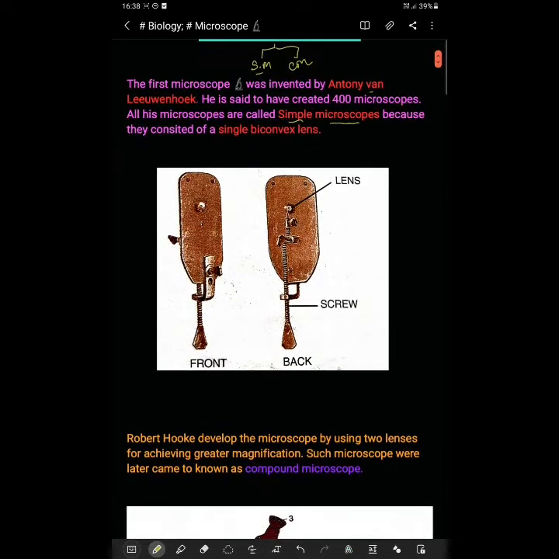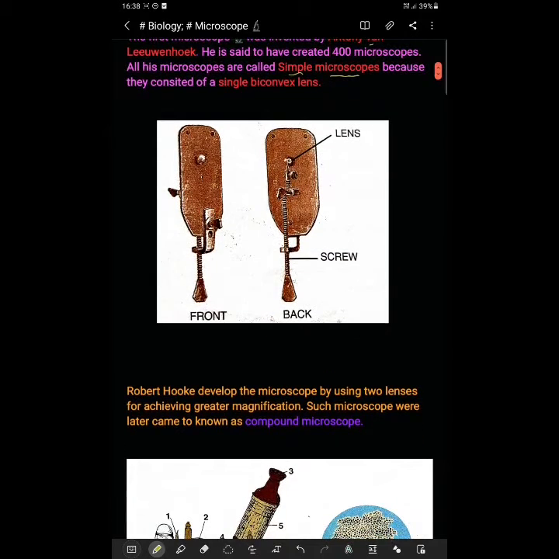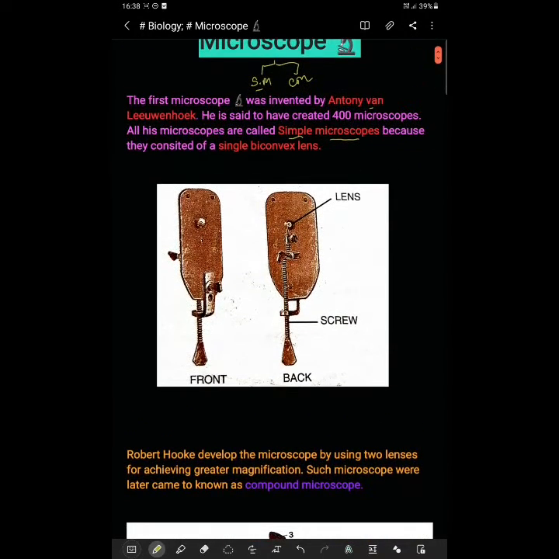So you can see this is the type of microscope which was created by Antony van Leeuwenhoek. Here you can see just a simple model of it, and in this microscope the eye was kept close to the lens, okay? You can see this is the lens part. The object was mounted in the middle, like a screw point on the opposite side of the lens.